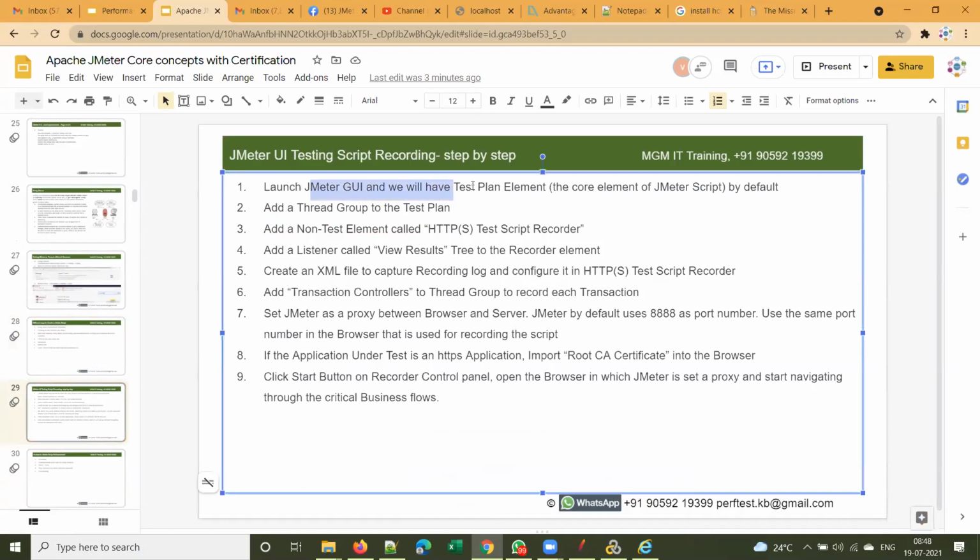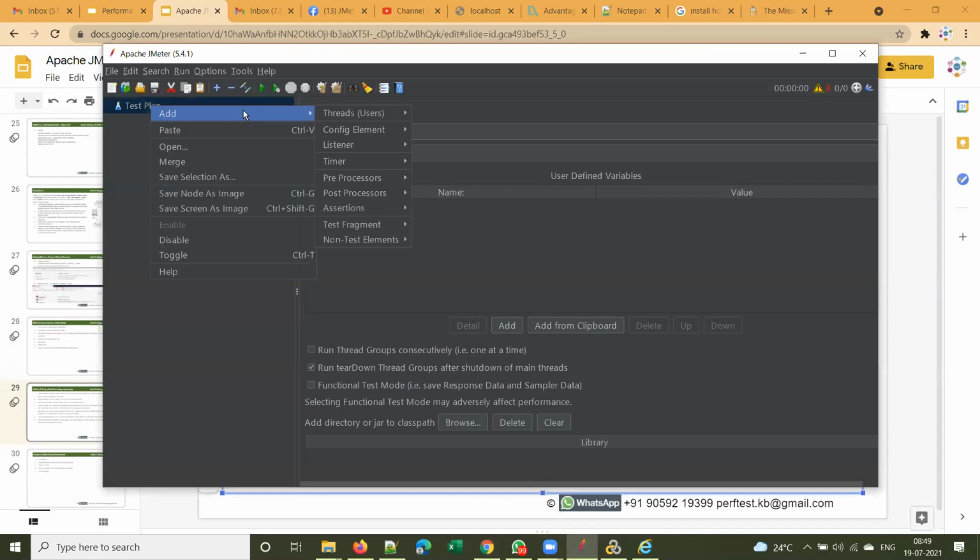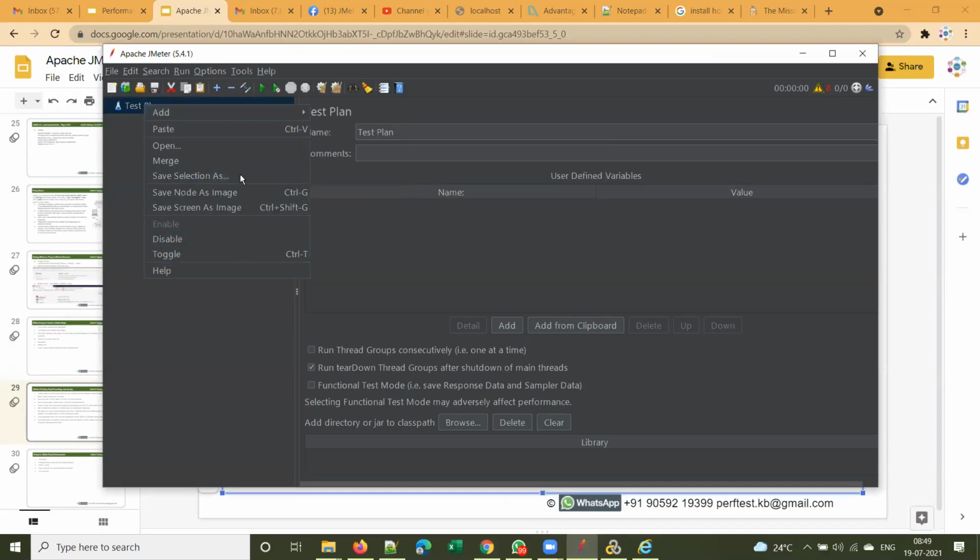Once you launch the JMeter GUI, you will have a test plan element by default. I have shown you that already. Add a thread group to the test plan. What is this thread group? A thread group is nothing but a script. If you want to record a script, we add a thread group element. How do we add that? Right click on the test plan. What is this window called?